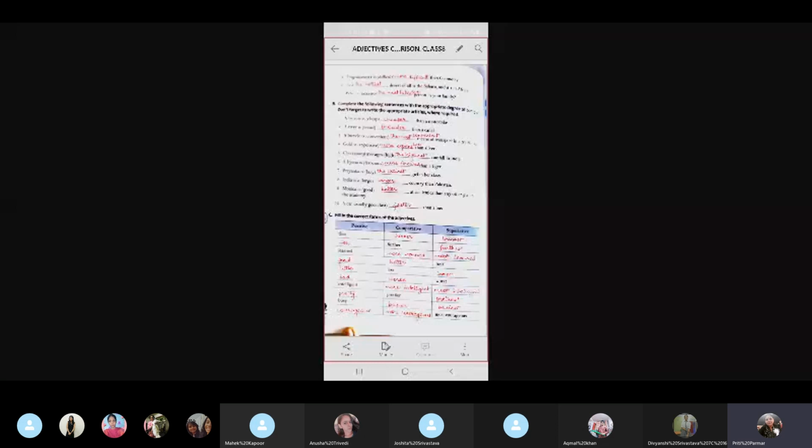Number six, a hyena is more ferocious than a tiger. Number seven, Priyanka is the laziest girl in her class. Number eight, India is a larger country than Pakistan. Number nine, Monica is better at academics than any other girl in the academy.